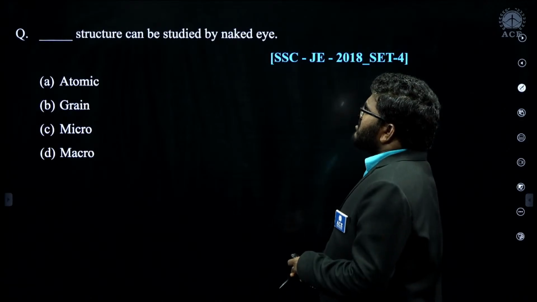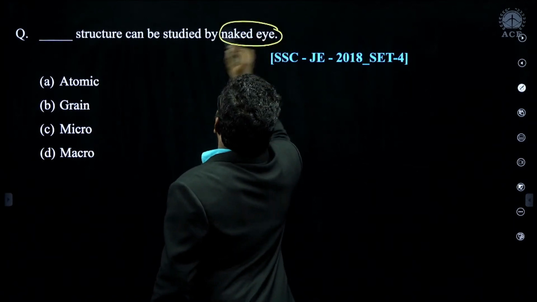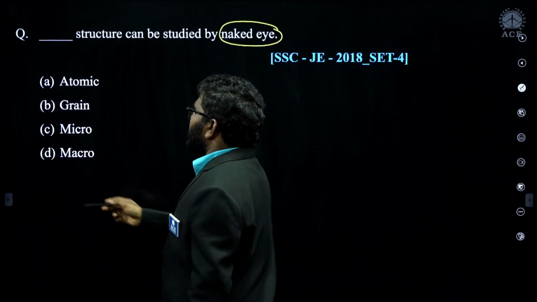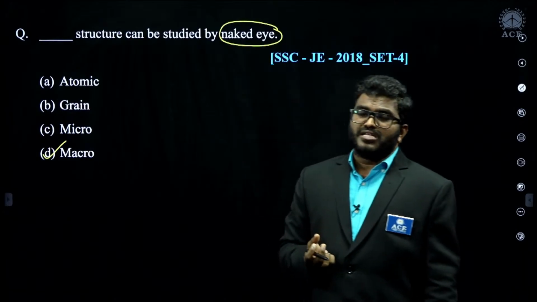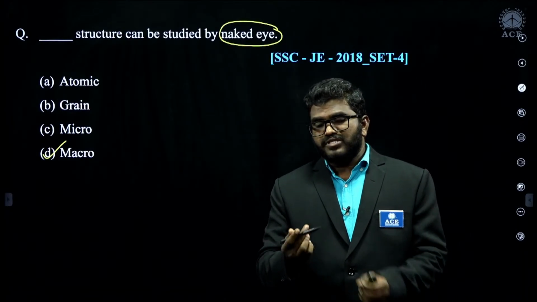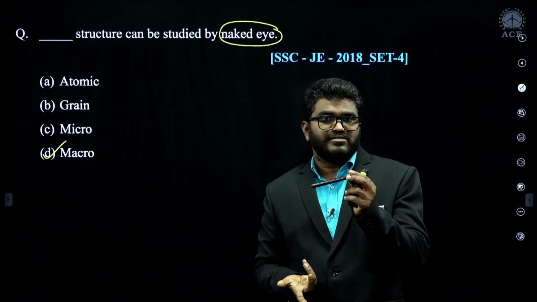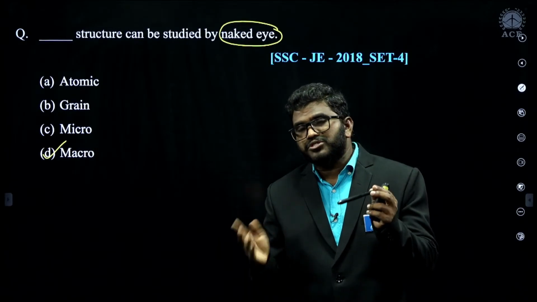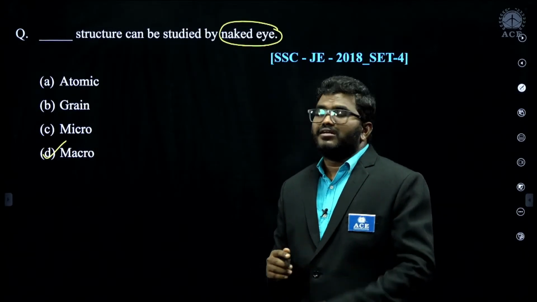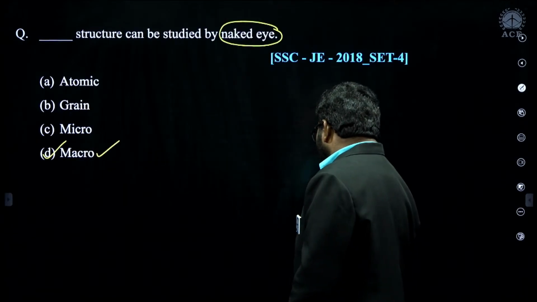Now, dash structure can be studied with the naked eyes. Remember, very simple question here, basic question. Macro structure you can study with the naked eyes, but microstructure is not visible to us. Suppose this is an iron rod, I can't see the microstructure with naked eyes. Only by using a microscope I can see that. So macro structure you can understand with our naked eyes. So D is the correct answer for this question.